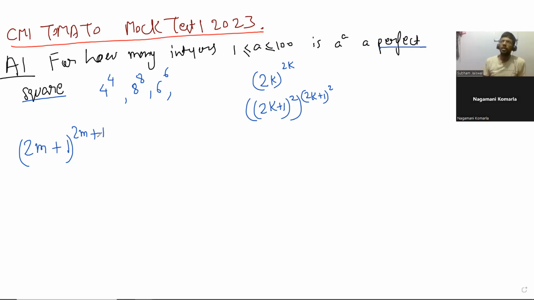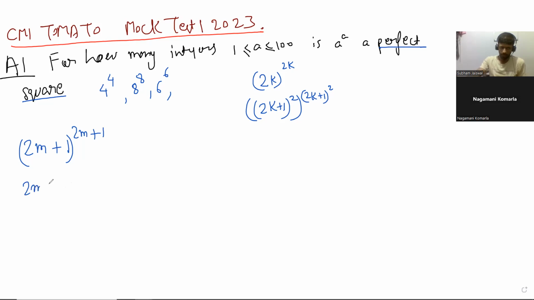Oh, one second, 2m plus 1 is not square free. What is the definition of square free? It's not divisible by any square. Fine. I guess, yeah.